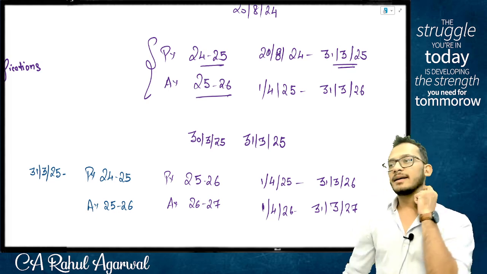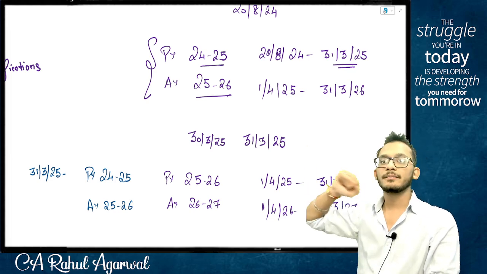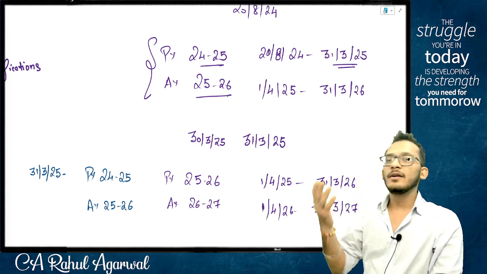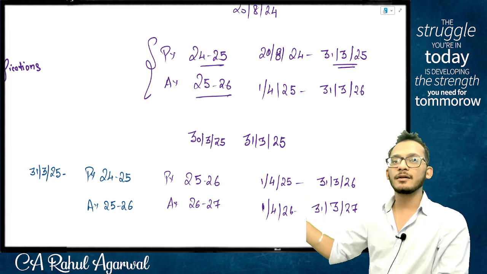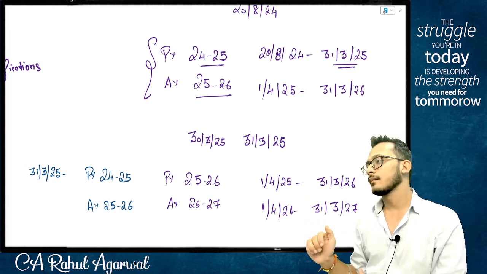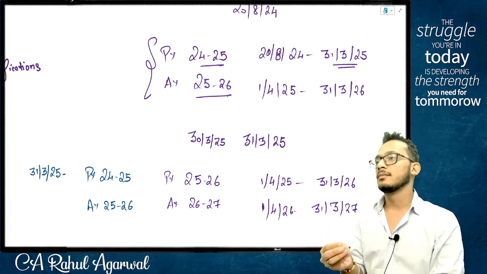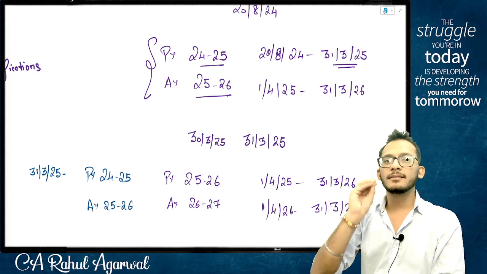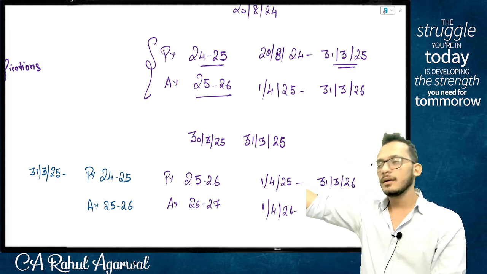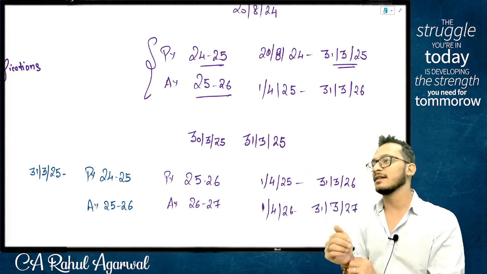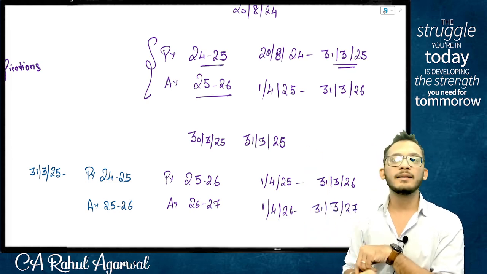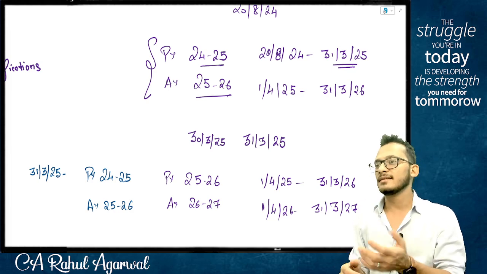Now, if the company has been shut down in the current year, will you come and tell me, Rahul, assessment year is still there or not there? It's still there, people, because even though the company has shut down, my profit has been earned, which has to be taxed in the next year. So I will still tax it in the next year. So assessment year will remain the same. There is no change in the assessment year because of that.